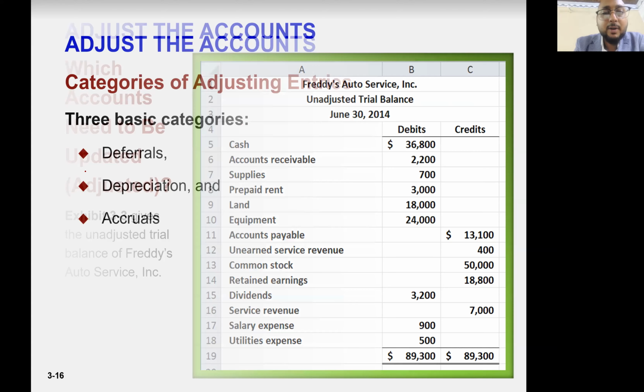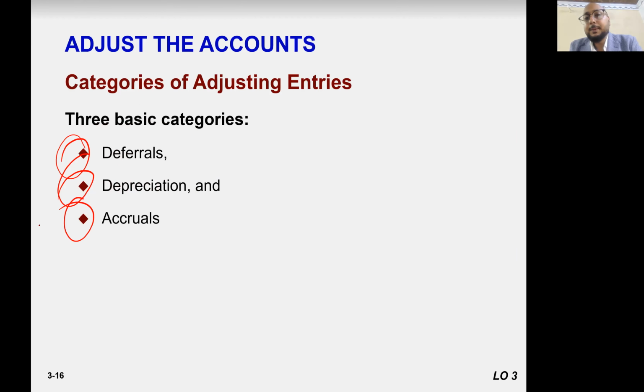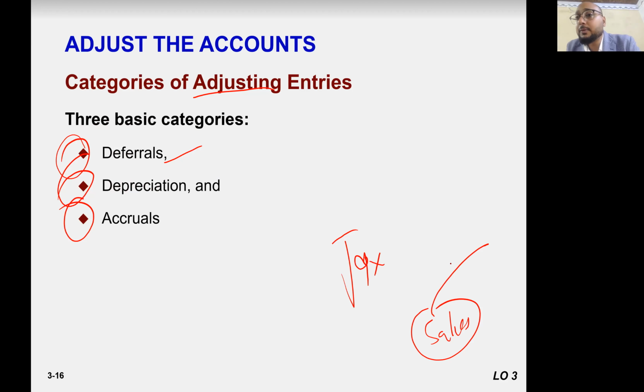So there are 3 types of accounts that need to be adjusted. Number 1, deferrals, delayed payments, right? You delay the payments. For example, tax. Every time you sell, you collect some as a sales tax, but you deposit at the end of 4 months, 3 months, or whatever the time period, right?